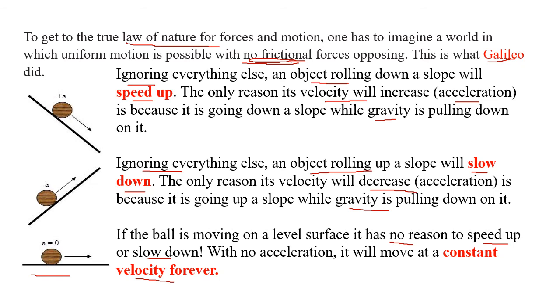When a ball is rolling down the slope, the speed is increasing, that we can easily observe. When a ball is going up a slope, the speed is decreasing, that also we observe. So our logic will tell when it is going on a plane surface, neither up nor down, the speed should not go up, the speed should not go down, but the ball should keep on going at the same constant velocity. Constant velocity means neither the speed is changing nor the direction is changing. So this is logical. Okay, a thought experiment.